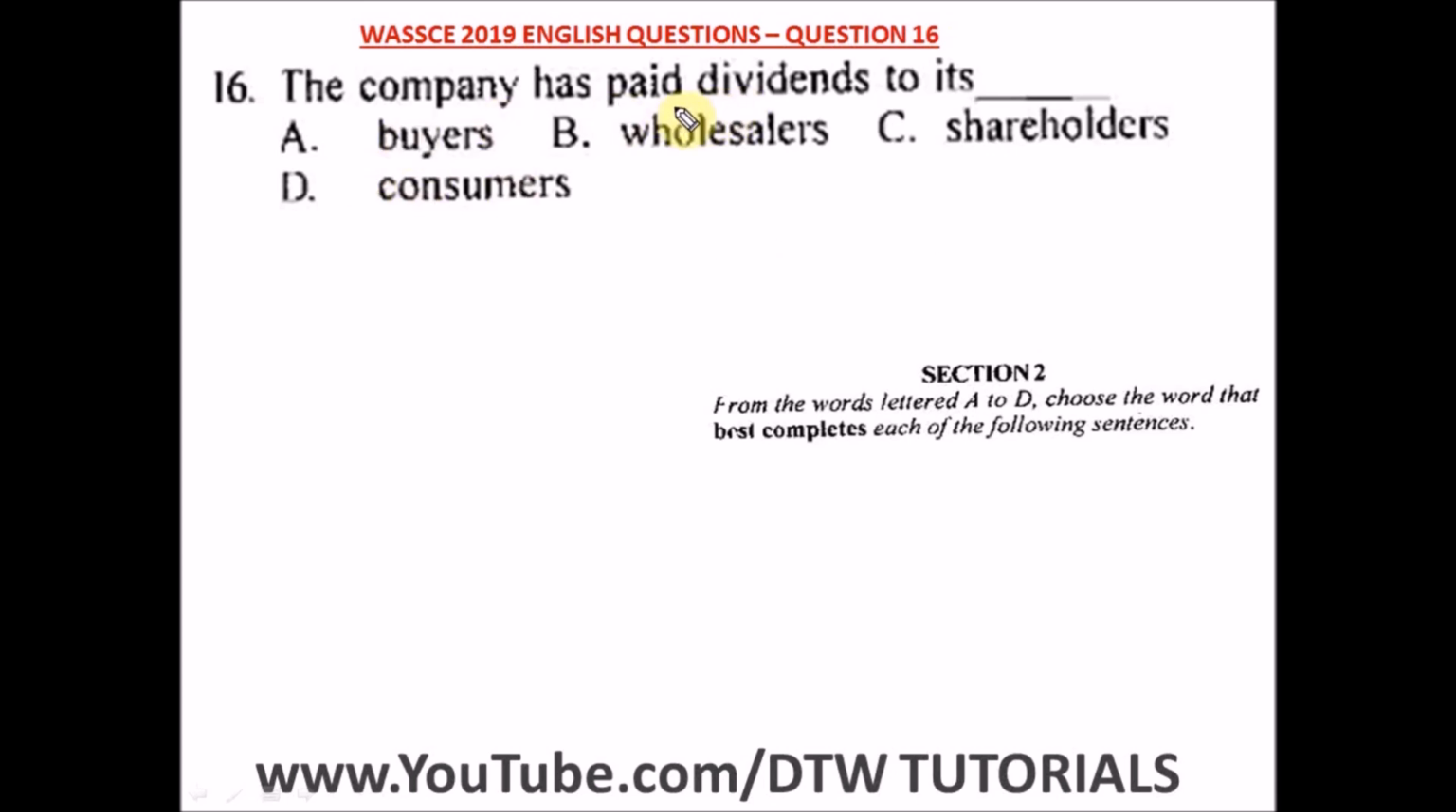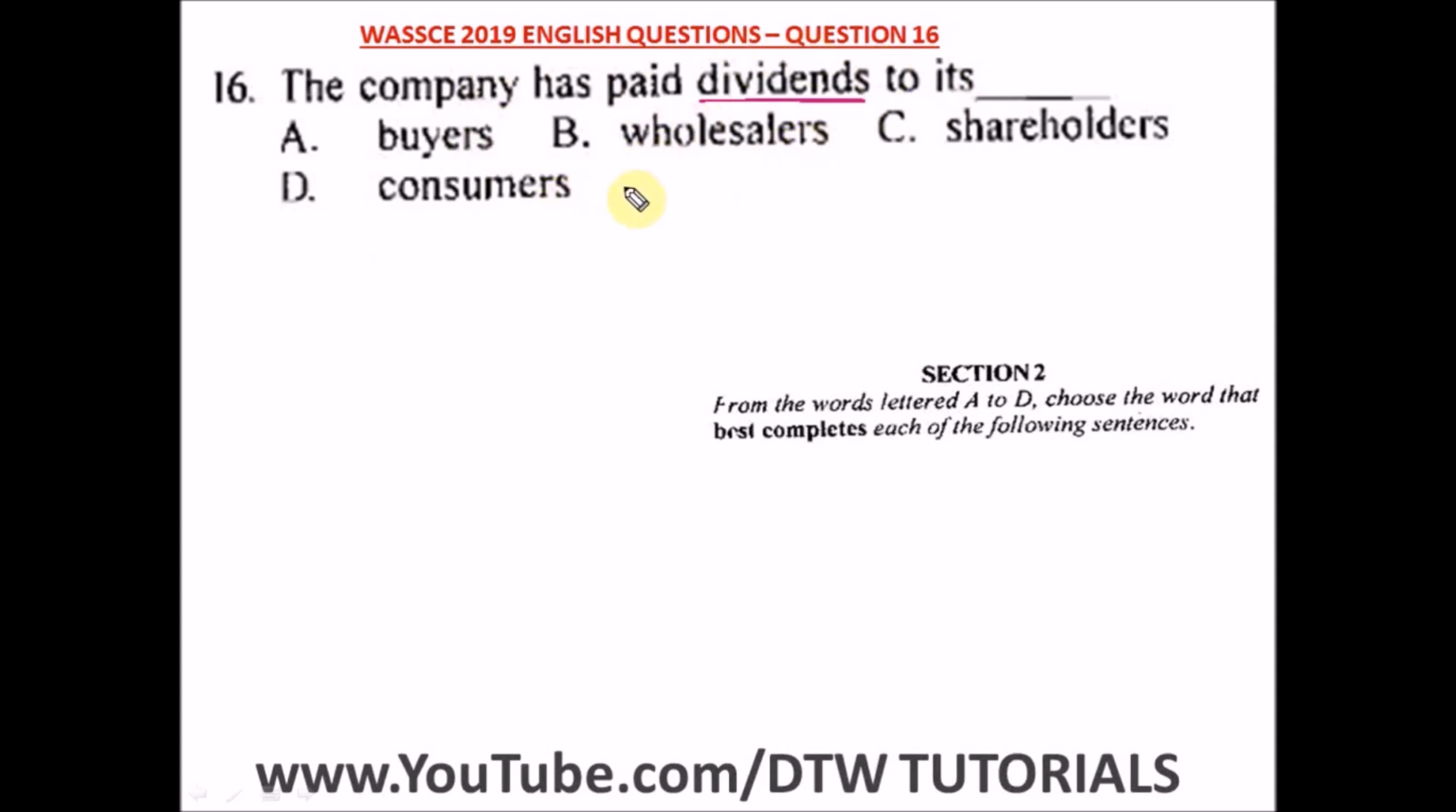It says the company has paid dividends to its dash. A says buyers, B says wholesalers, C says shareholders, D says consumers. Now look at the statement. The main word here is what? Dividends. Now the best word that would complete anything here, we're looking at companies, limited liability companies, and to have dividends, to get paid dividend means you must have bought shares from a company, which means you're a shareholder. So this word here, buyers, doesn't fall in the register of dividends and being a shareholder.